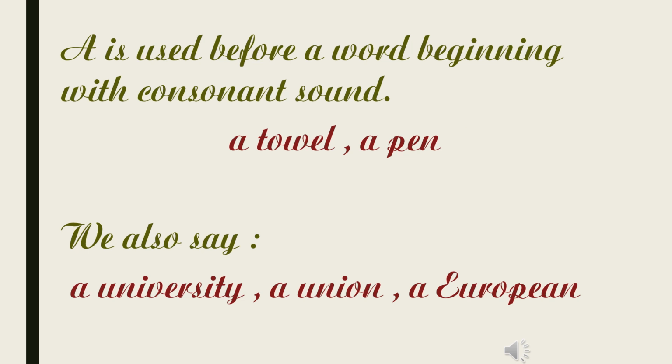A is used before a word beginning with a consonant sound. You may be familiar with the vowel sounds. The remaining sounds are called consonants. So the article a is always used before a consonant sound. Example, a towel, a pen. We also say a university, a union, a European. Here, though the words university, union and European start with vowel letters, these letters have a consonant sound, Y. Hence, the article a is used.